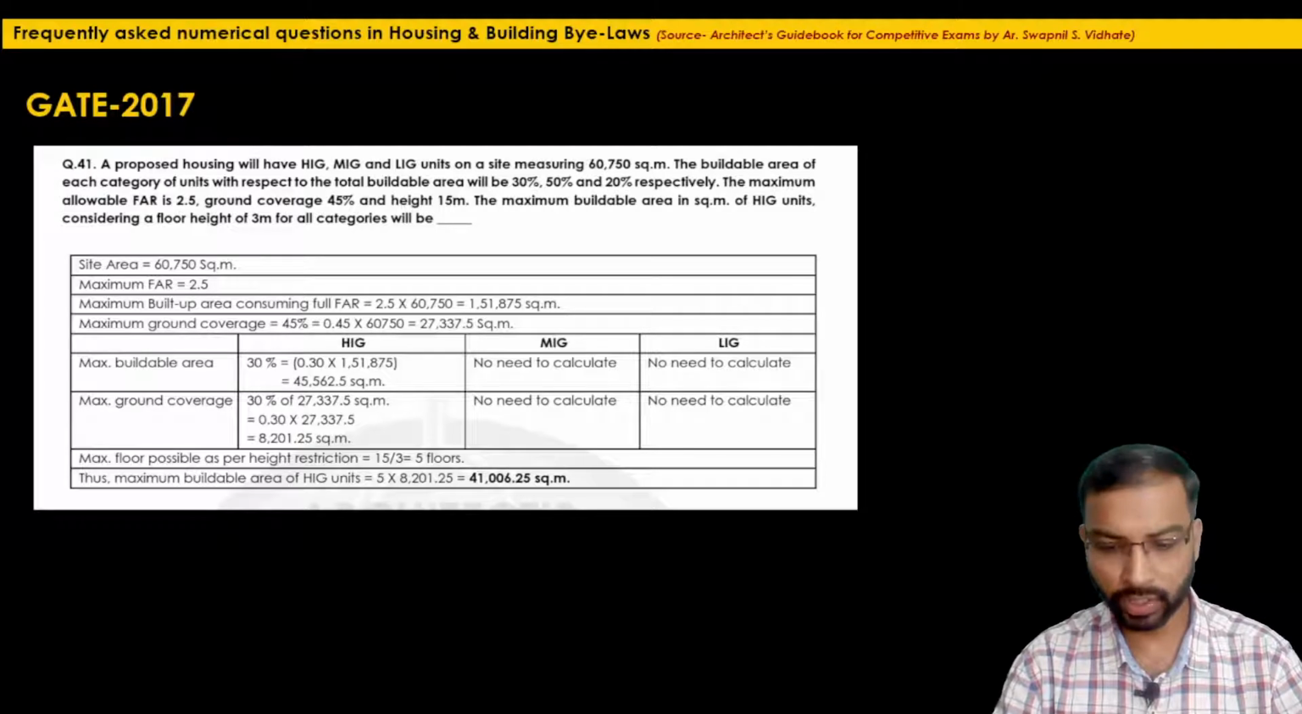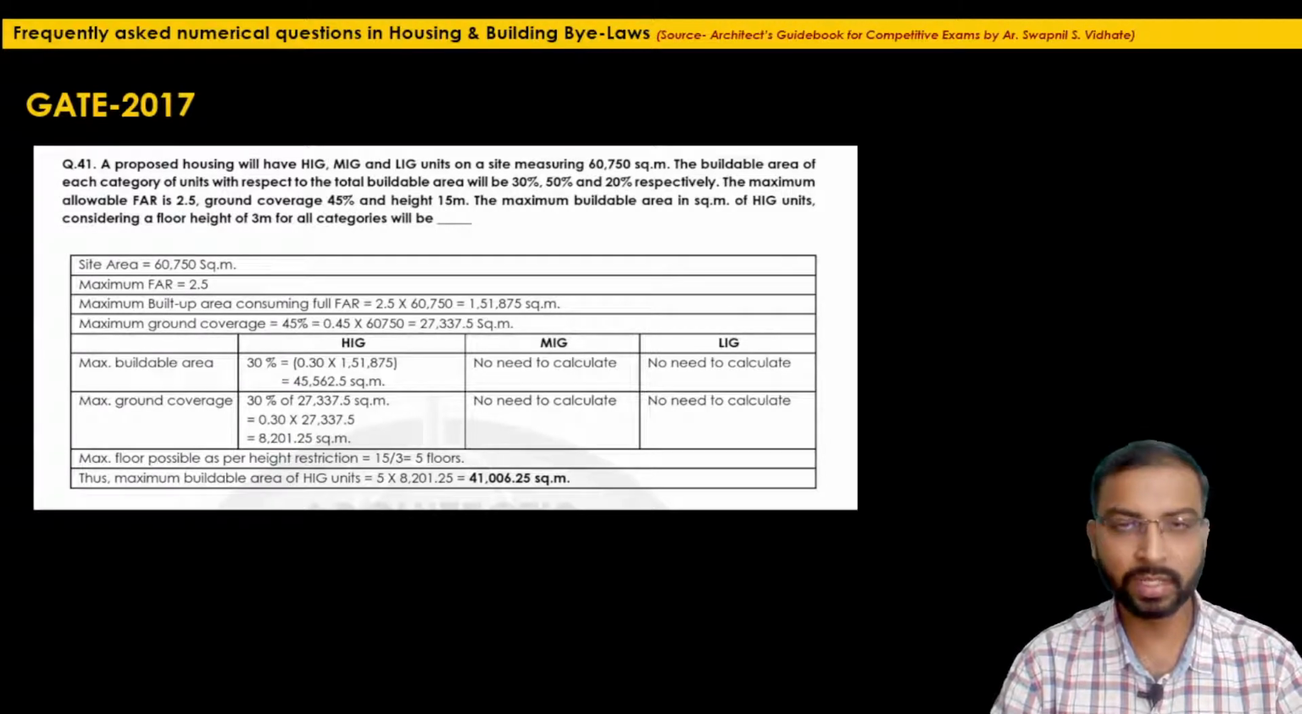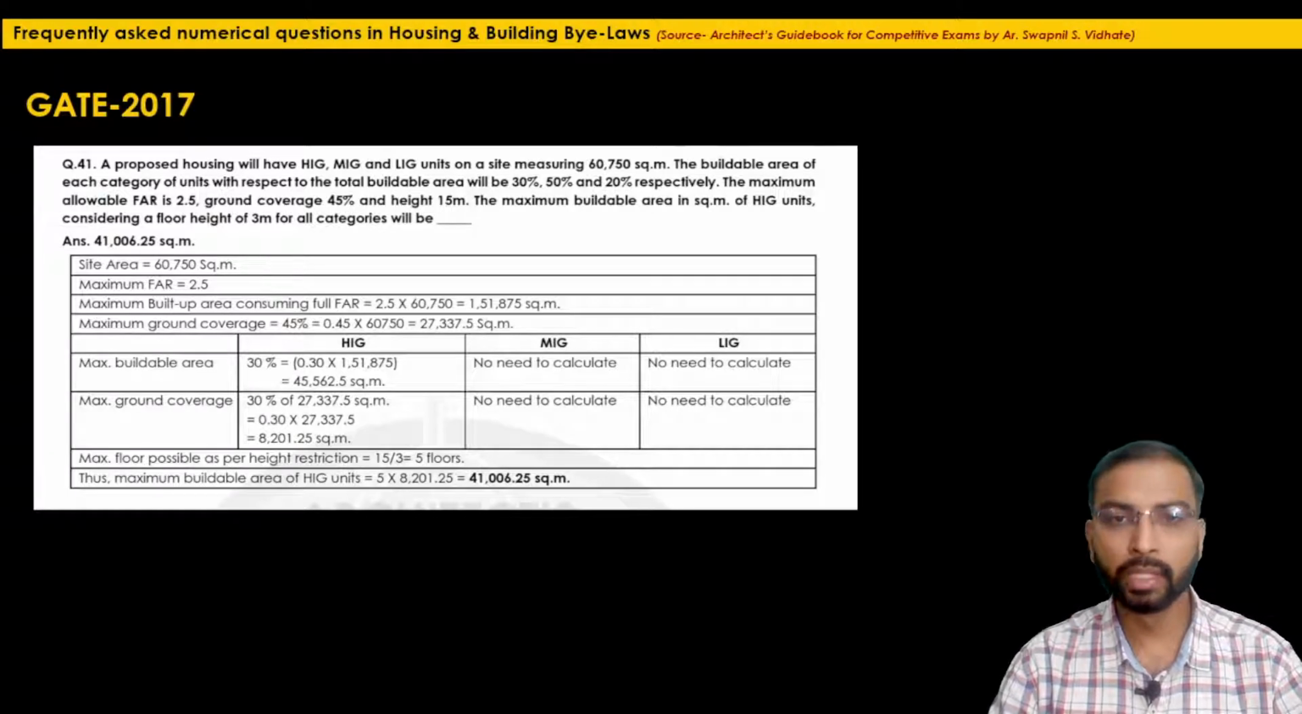So very simple question. The final answer is 41,006.25 square meter. This is the maximum built up area of HIG units. So you can calculate the maximum buildable area for MIG category and LIG category. You can just change the values and find out the answer by putting in your own values.